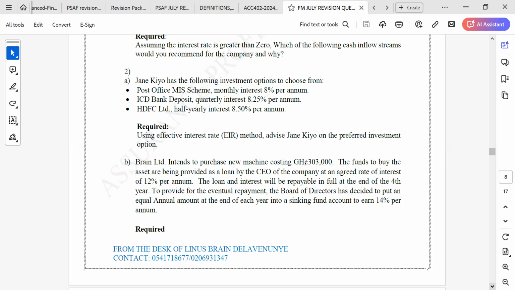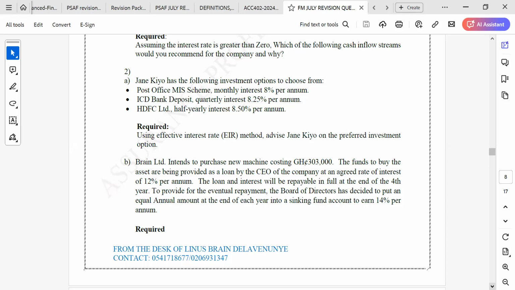Okay, so they have so many options to choose from. Either you invest in the Post Office MIS scheme, which is monthly 8% per annum, and you also have the ICD, where the deposit is quarterly 8.25% per annum, and you have HDFC Limited.